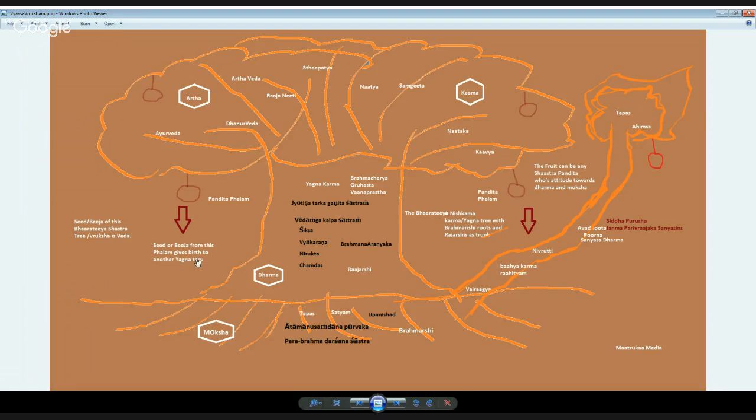From this phalam gives birth to another Yajna Taru, or Yajna tree. This is a Pandita Phalam. The Bharatiya Nishkama Karma Yajna tree with Brahmarshi root and Rajarshi trunk is what is discussed here. And what is this? A special trunk like a branch. It's an interesting thing. Here, directly from these roots and the stem, there is a special branch or trunk originated that is based on Vairagya.